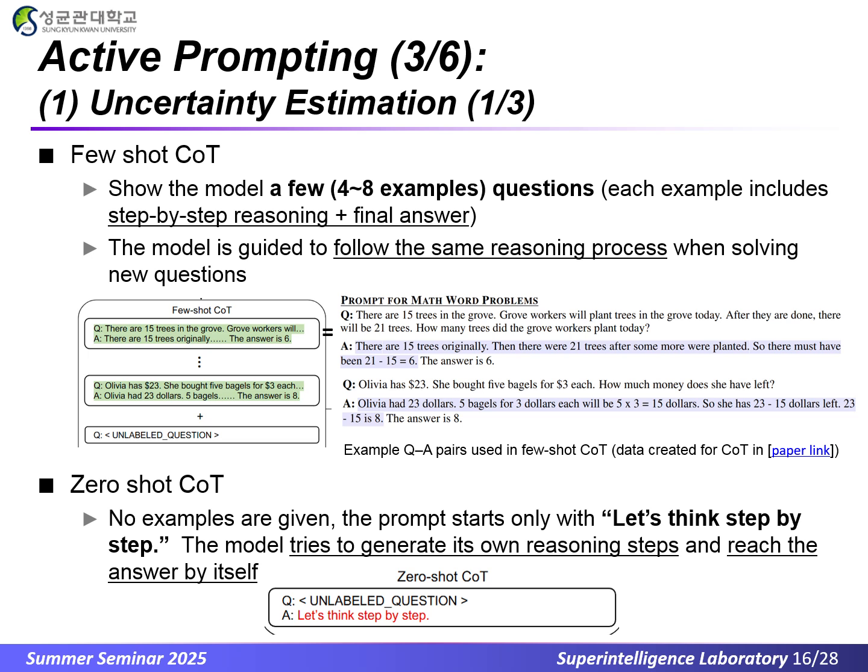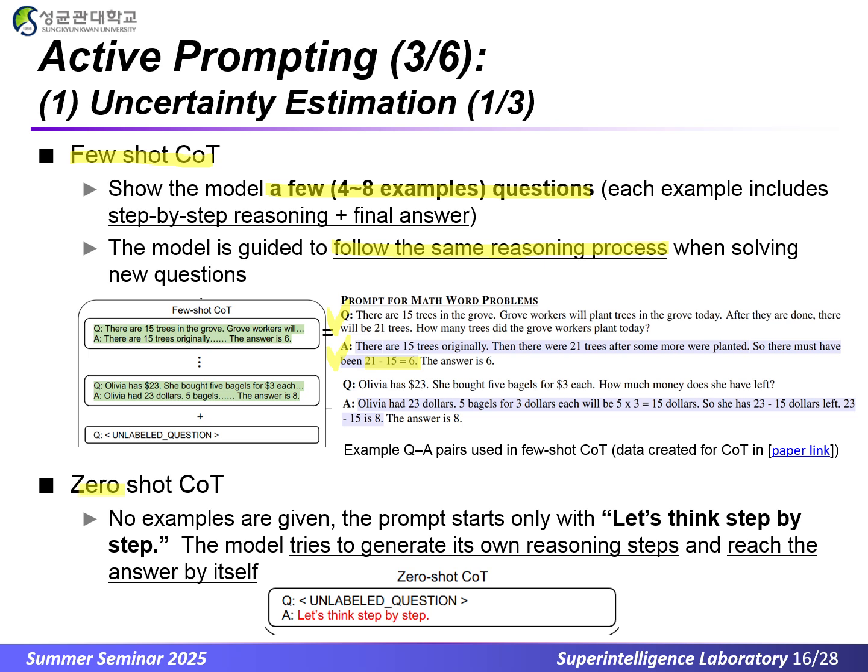Let's find out in more detail about the two styles used for the COT reasoning format. Using few-shot COT, a few QCOTA exemplars are added. For example, Q: there are 15 trees in the grove and so on. And the answer is A: there were 15 originally. Then there were 21 after some more were planted. So 21 minus 15 equals 6. The answer is 6. This teaches the model to follow the same step-by-step reasoning process when solving new questions.